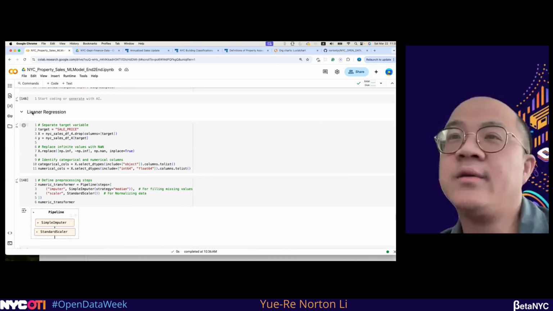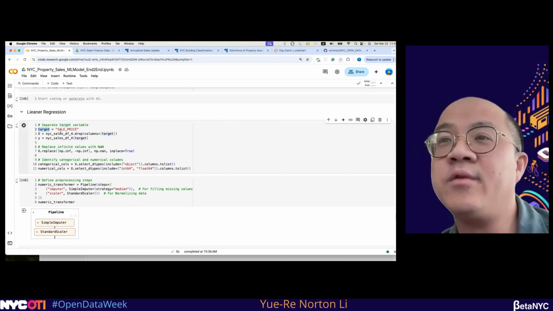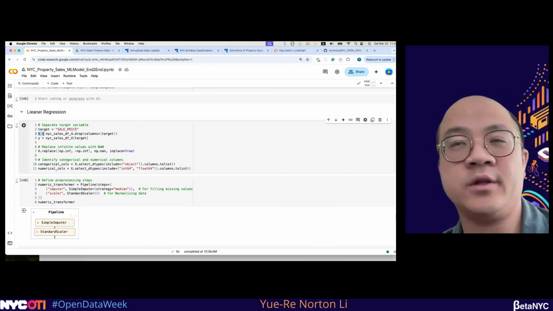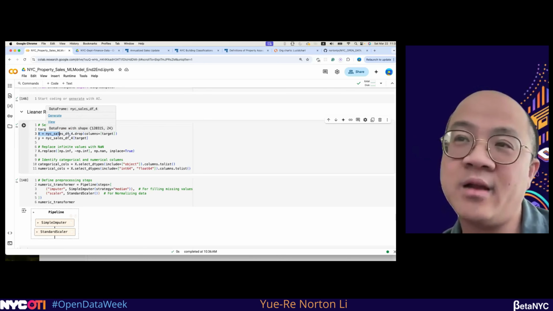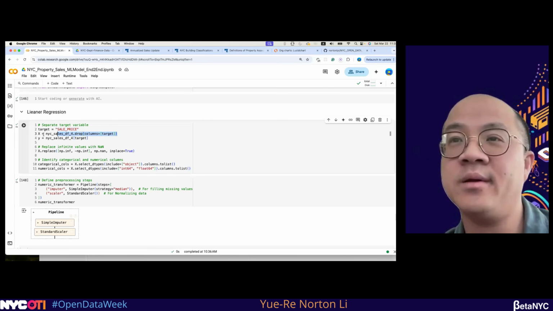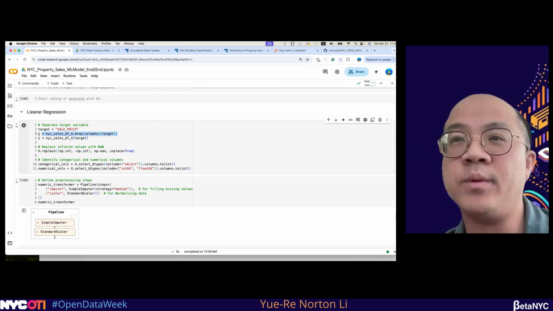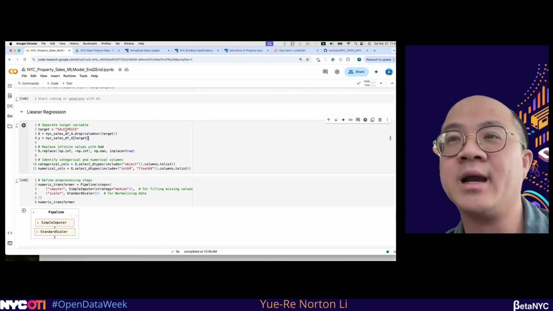So in this machine learning model, first, in the linear regression, the target column we will set as the sale price, and all the other columns will be used as training columns. So here we split it into X and Y. X will be 23 columns here. The Y will be only the target column, the sale price.